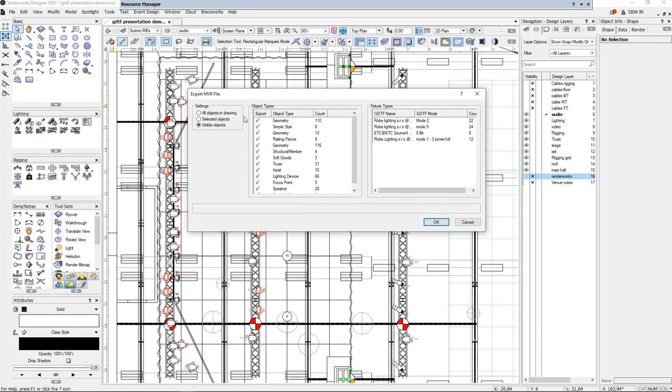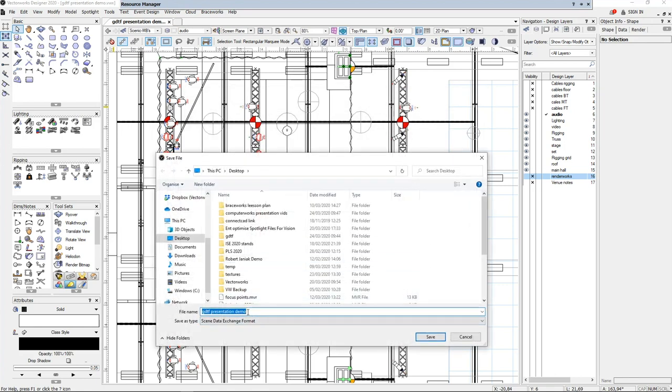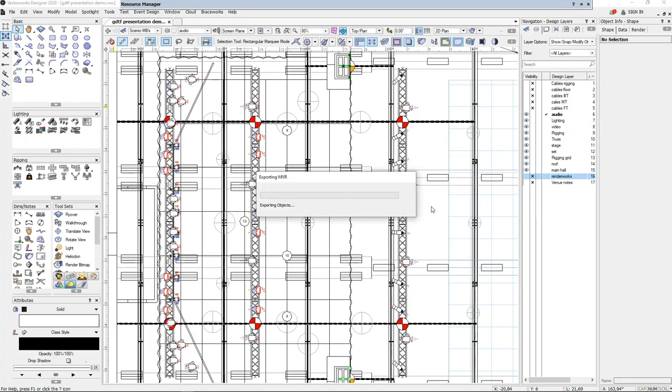Okay, so now we've got the export MVR dialog open, and you can see here I've chosen visible objects. This means we can use the class and layer visibility to control the export. And you can also turn off other items here, such as focus points, which most other software can't read, and so on. And importantly for this demonstration, you can see here the assigned GDTF files, the mode that's been used, and the number of fixtures. And now we just hit OK, tell it where we want to save it. In this case, I'm just going to dump it on the desktop, hit save, and the export process begins.